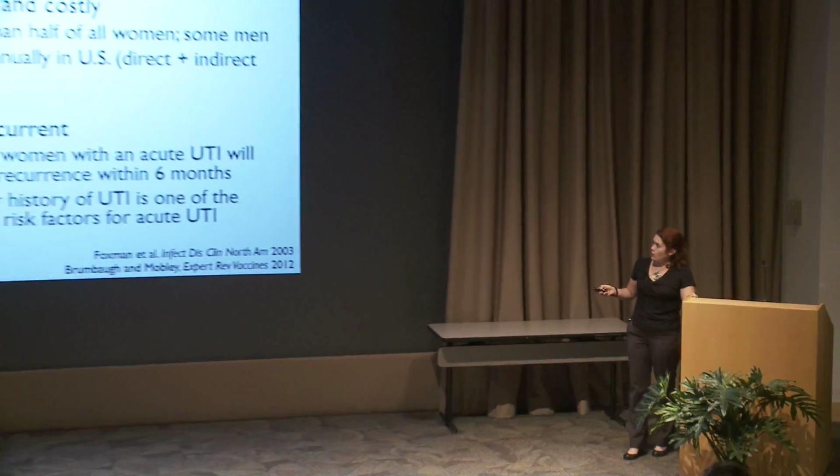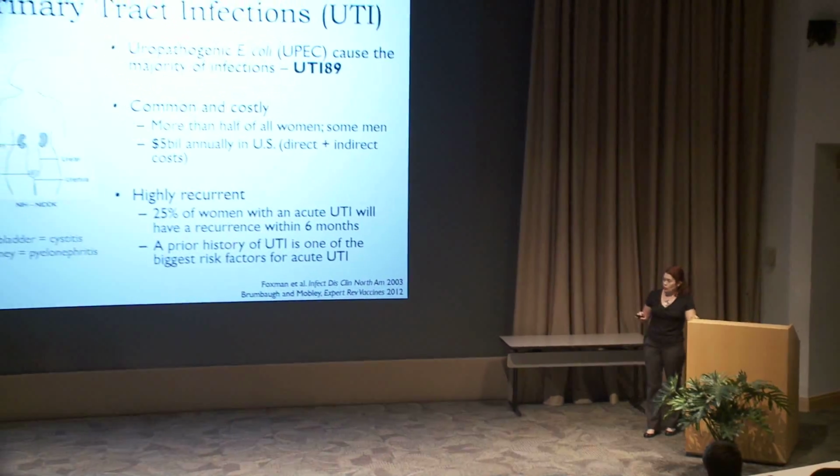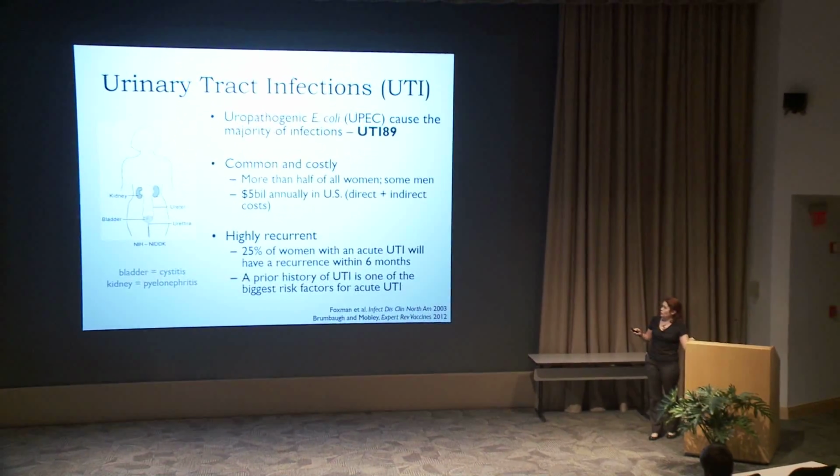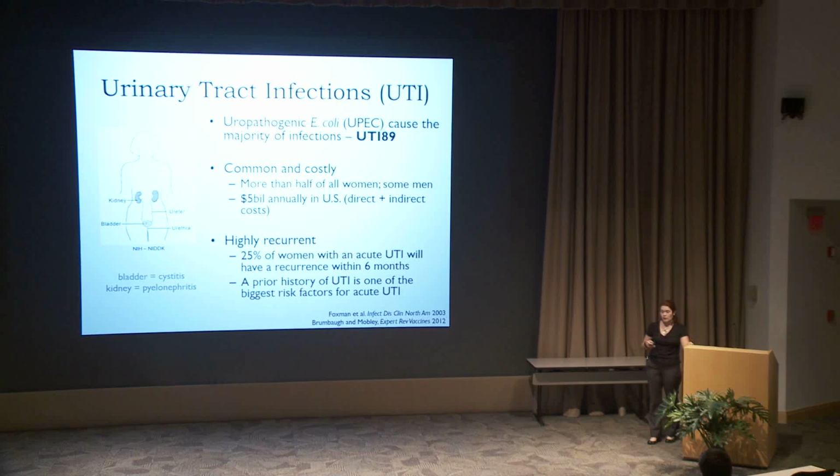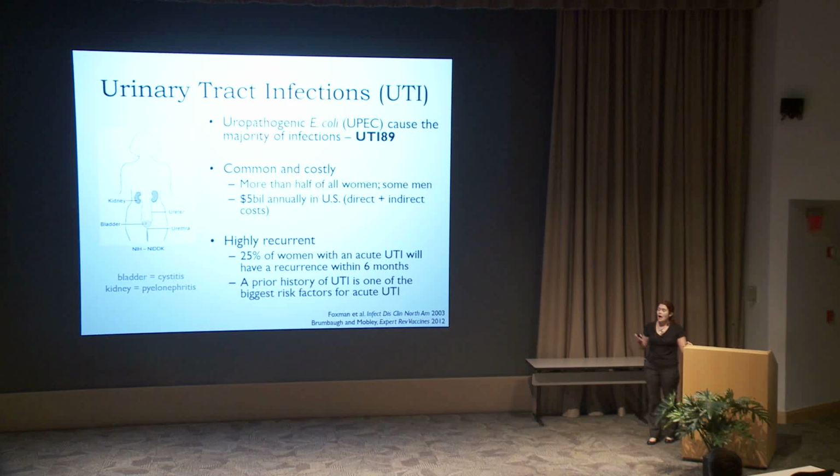So UTI manifests primarily as cystitis, or infection of the bladder, and the majority of infections are caused by uropathogenic E. coli or UPEC. UTI are extremely common. We know that more than half of all women, as well as some men, will have at least one UTI in their lifetime. And of importance to today's talk, UTI can be very highly recurrent.